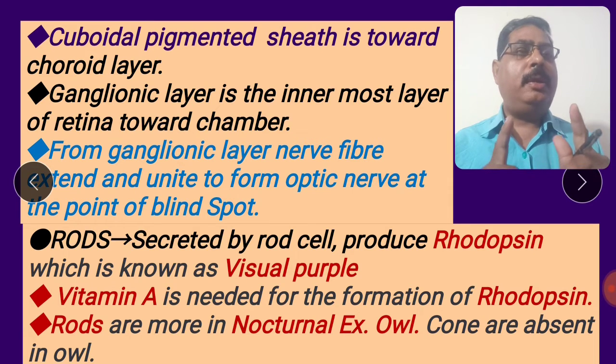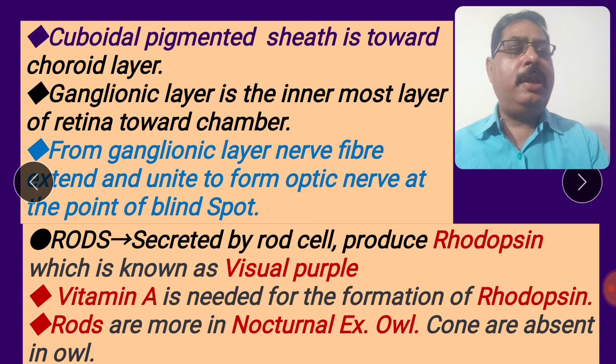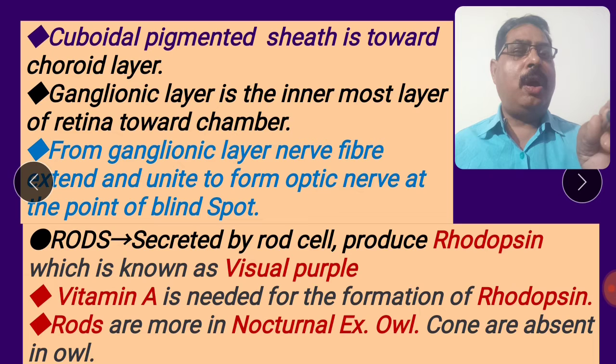Rods work in dim light or at night. So you understand, rods are more in nocturnal animals. Nocturnal animals have a greater quantity of rods. For example, the owl. The owl cannot see in the day because cones are absent in the owl. Only rods are present, so the owl can see only at night. Please come to the next slide.